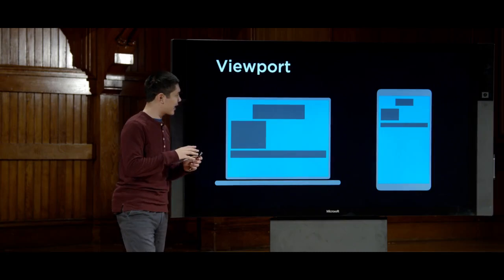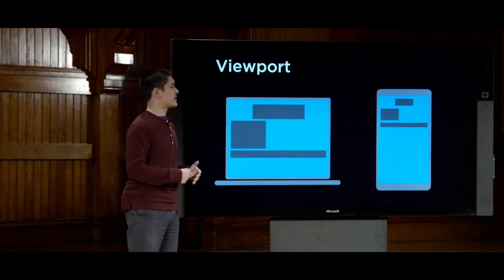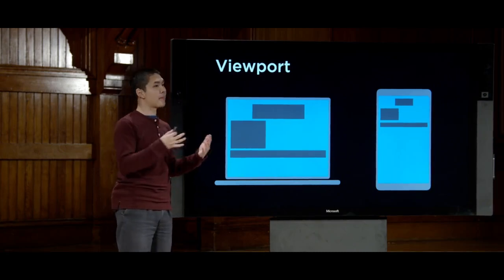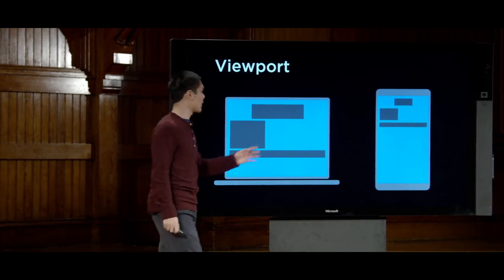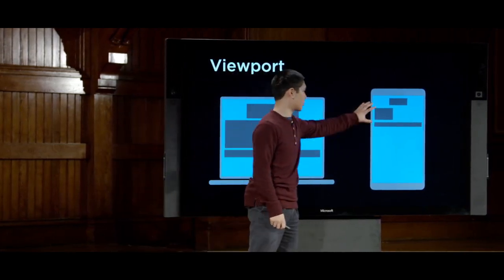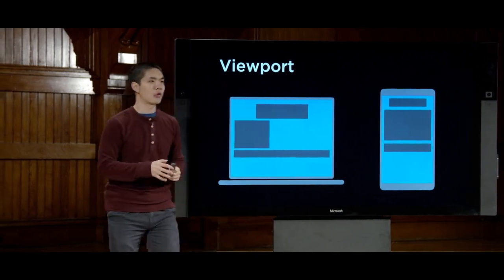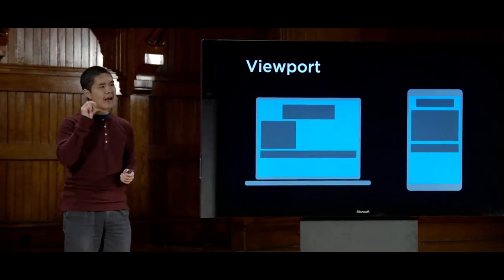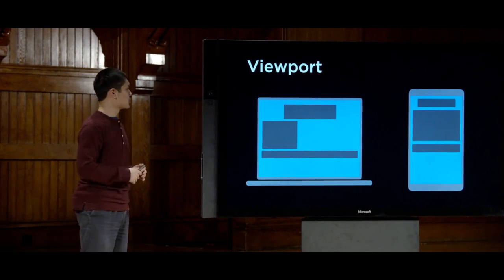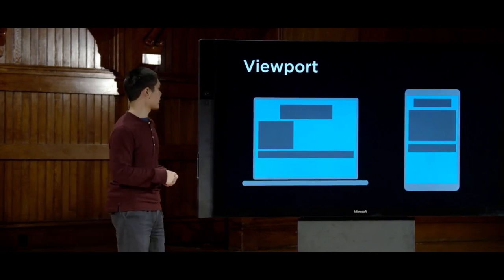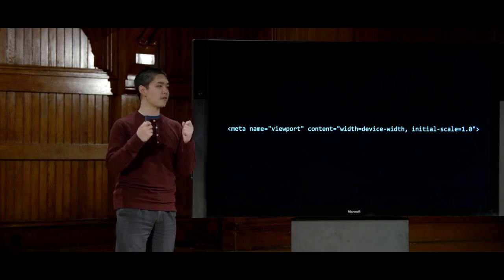Now, of course, that's probably not really what we want it to look like. Ideally, we want our page to adapt to different size screens. Maybe we want the heading and the image and the text, if that's what these are, to grow a little bit to fill that entire screen. And so one simple thing we can do is just to add a little line of code to our HTML inside the head section of our page that controls the viewport.